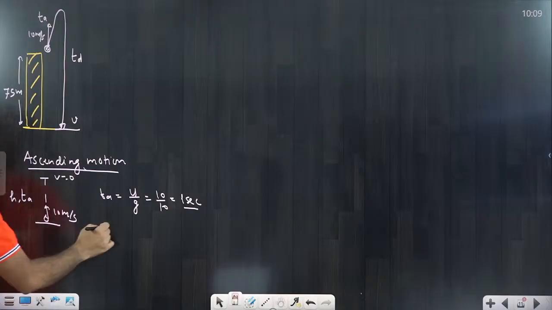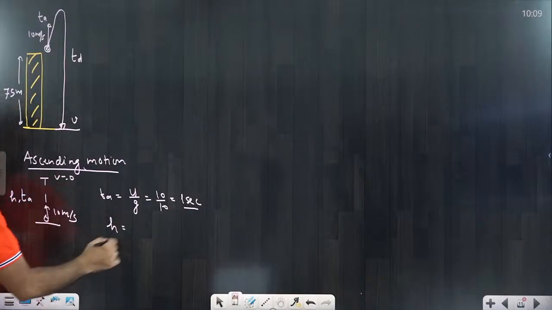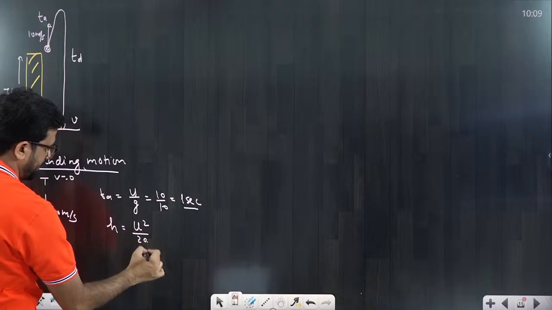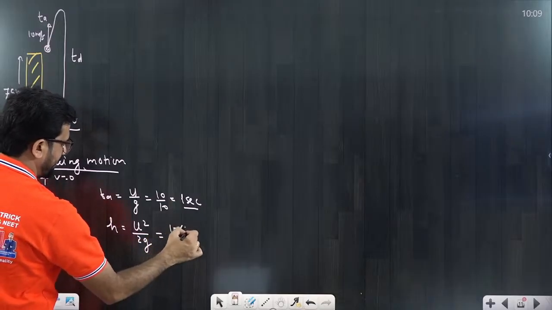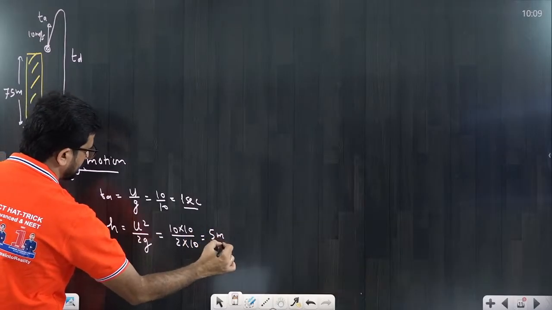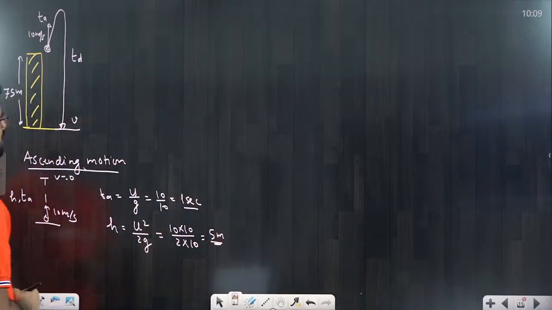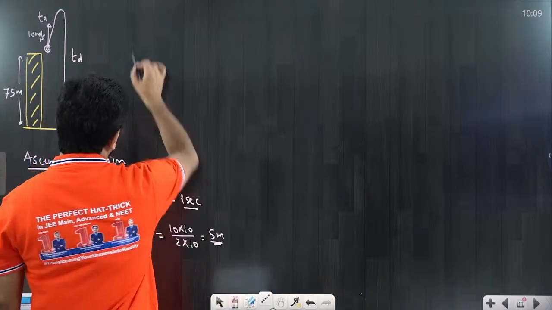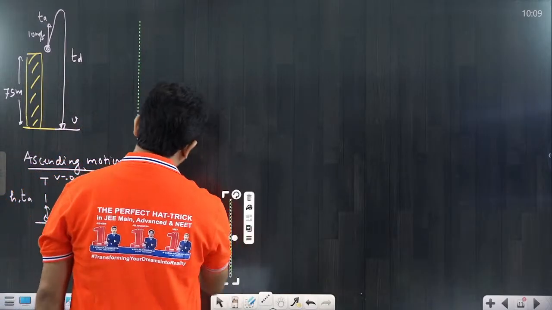If I ask you what is the height, that is also a very simple thing. You know u square upon 2g, we can put this formula: 10 into 10 divided by 2 into 10, that value is equal to 5 meter. It's very simple. So this is ascending motion. Now we are going for descending motion, so you will understand it.